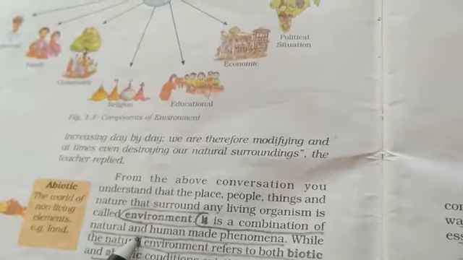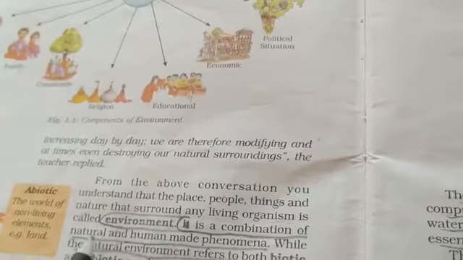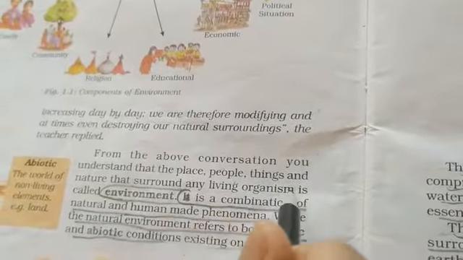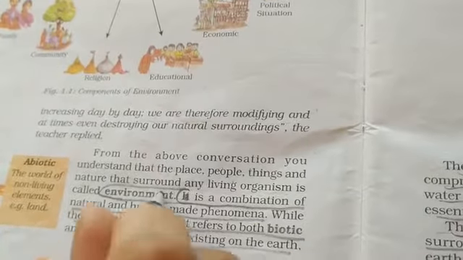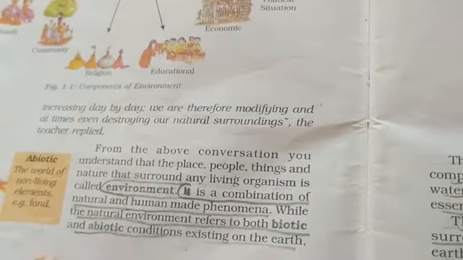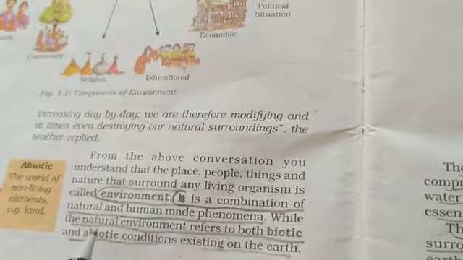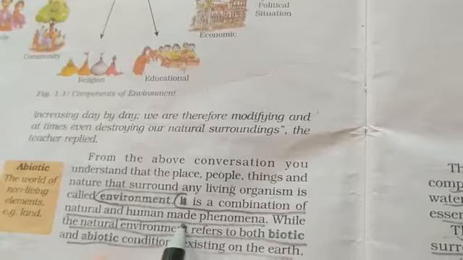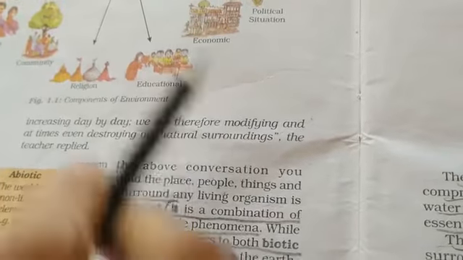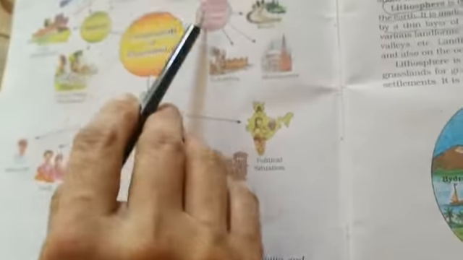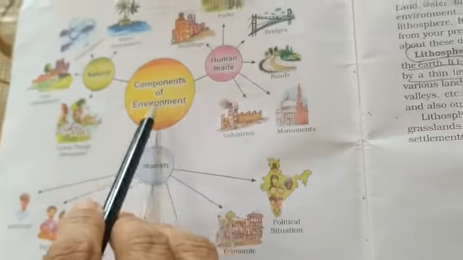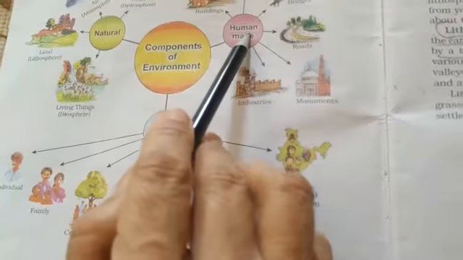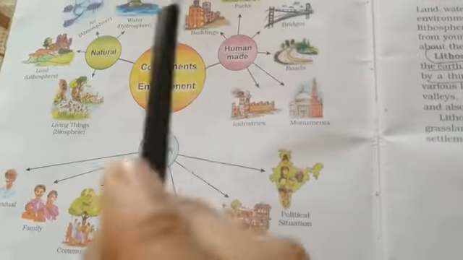So the environment is made up of the place, the people, the things, and the nature that surround any living organism. Okay, environment is made up of all these, right? And it is a combination of natural and human-made phenomena, right? How? Through the natural environment as well as the human environment. The two main components of the environment are the natural environment and the man-made or human environment, right?